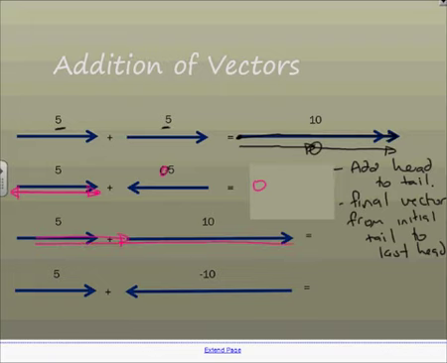My resultant looks like that, and it must be 15. This one here, it's going to be 5 forwards. So if I put the 5 forwards there, I've attached it to the tail of the negative 10. Now if I draw the resultant from the initial tail, which is the one of the 5, to the final head, I get a resultant there of minus 5.